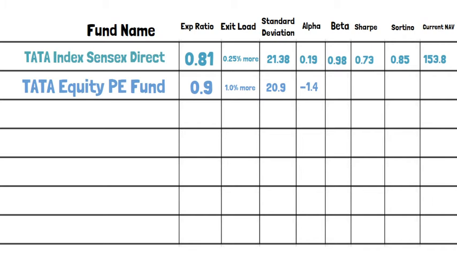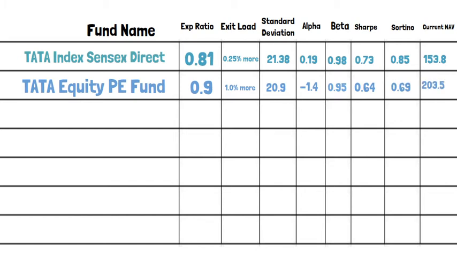So if the benchmark of the fund is 20%, this fund would provide you returns of 19% or less. And the beta is 0.95. So it is 0.5% less volatile than the actual market fluctuations. The Sharpe seems to be very low, that is 0.64, and even the Sortino is 0.69.